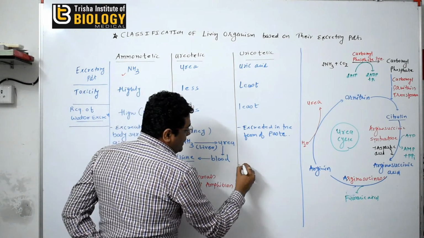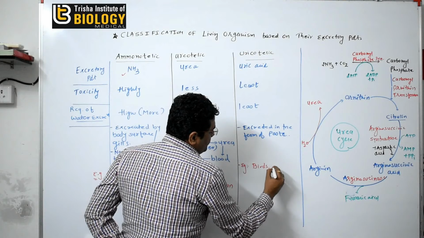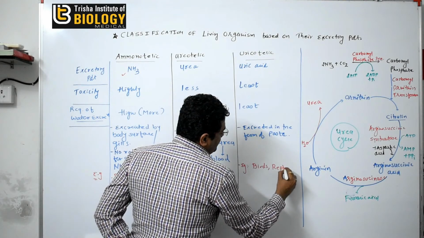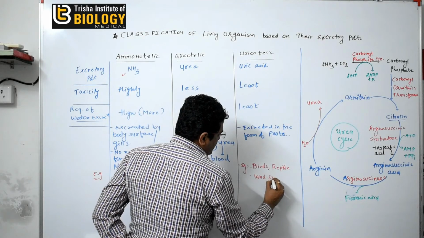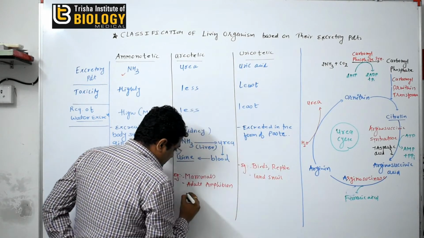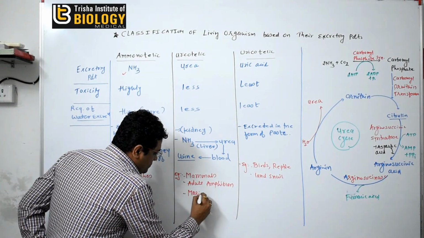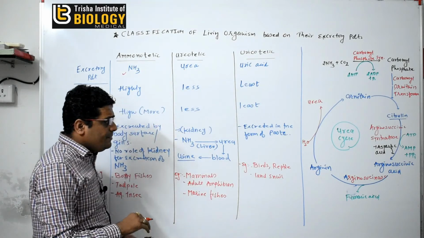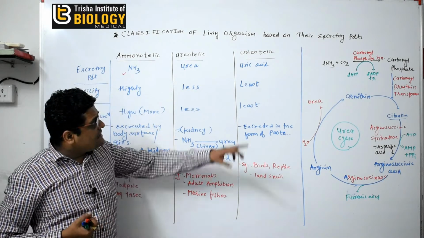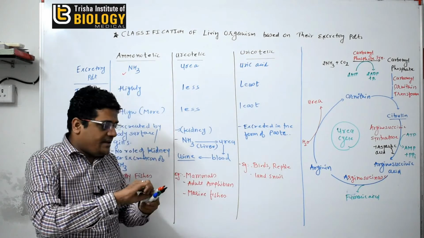And in ureotelic, the examples are also all birds, then reptiles, then land snail. And here one more example, that is the marine fishes.